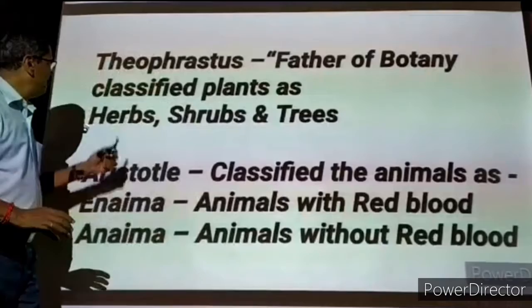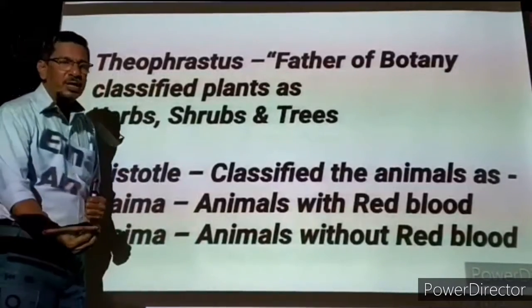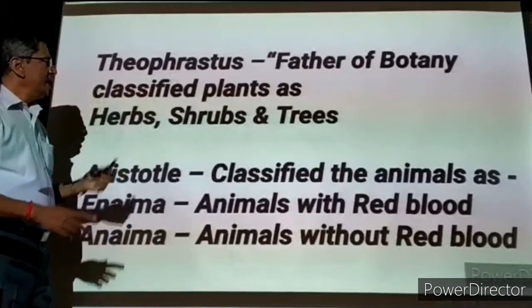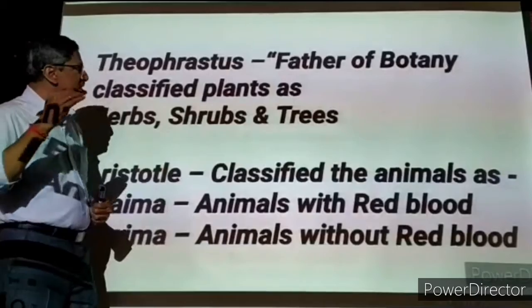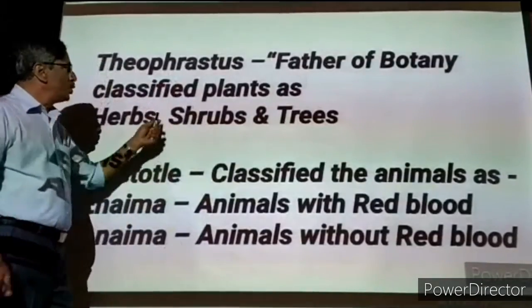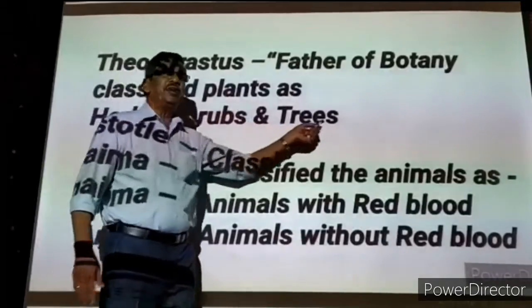If the plants are very, very short, maybe growing up to 1 foot height, maybe a few centimeters to 1 foot height, those plants are called herbs. If some plants are growing about 6 or 7 feet high and they are giving bushy appearance, then those plants are called shrubs. But there are certain plants which are very tall.